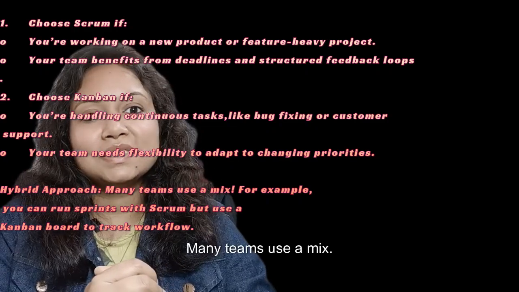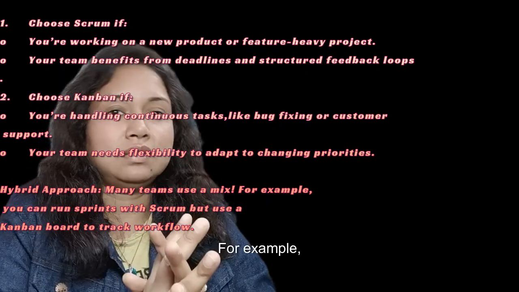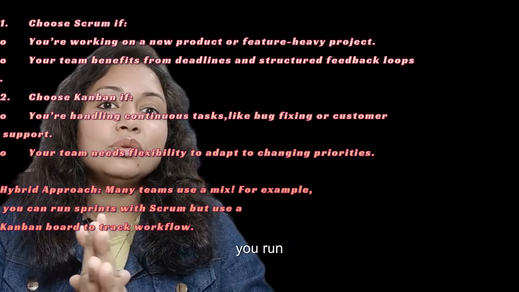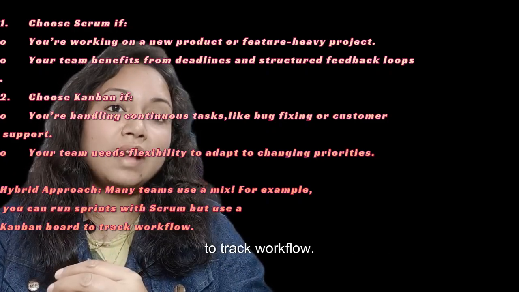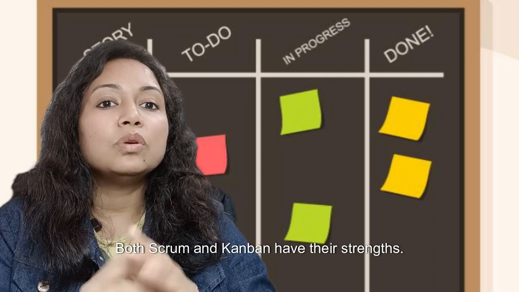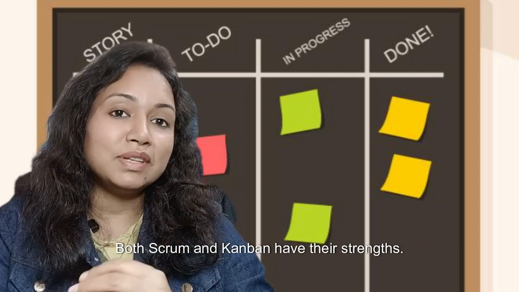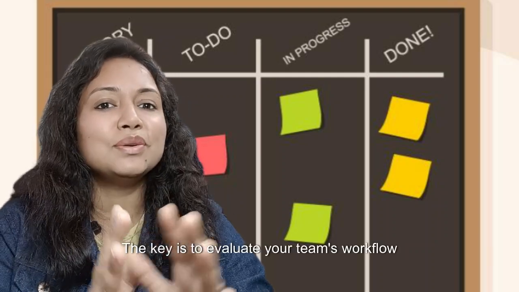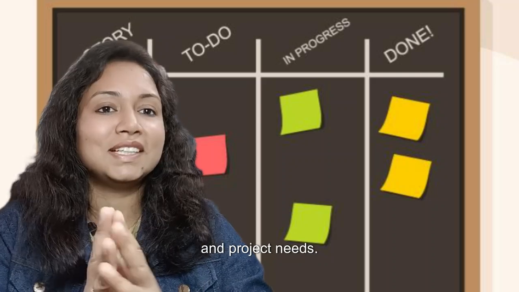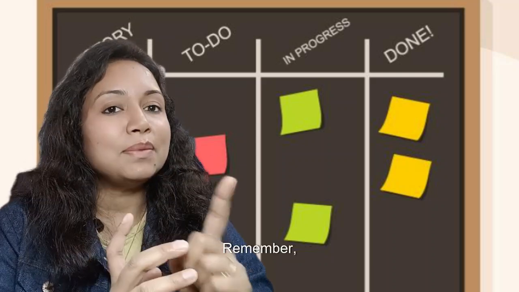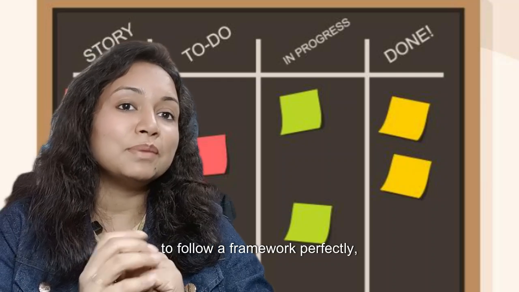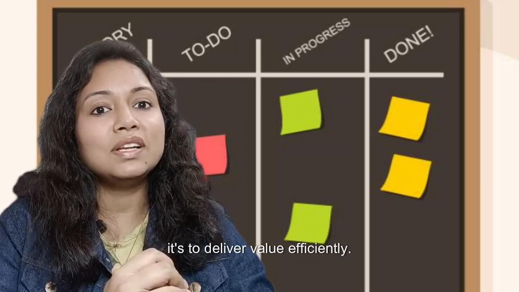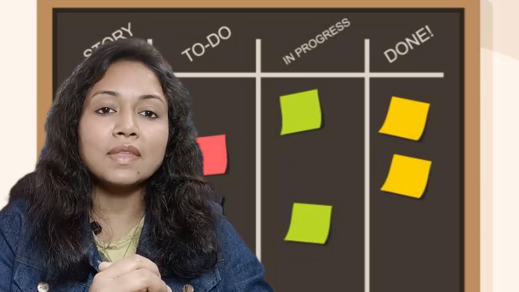Hybrid approach. Many teams use a mix. For example, you run sprints with Scrum but use a Kanban board to track workflow. Both Scrum and Kanban have their strengths. The key is to evaluate your team's workflow and project needs. Remember, the ultimate goal is not to follow a framework perfectly, it's to deliver value efficiently.